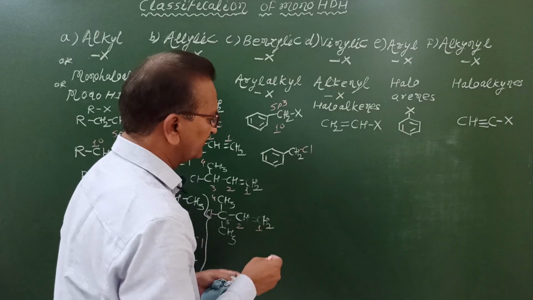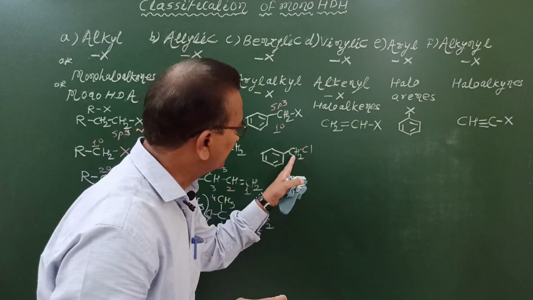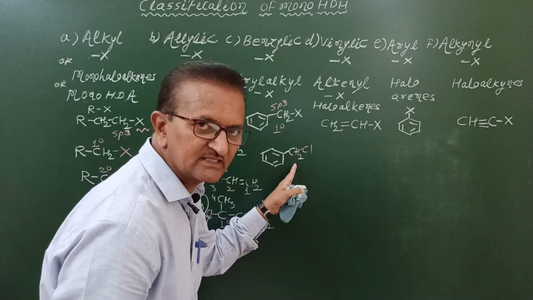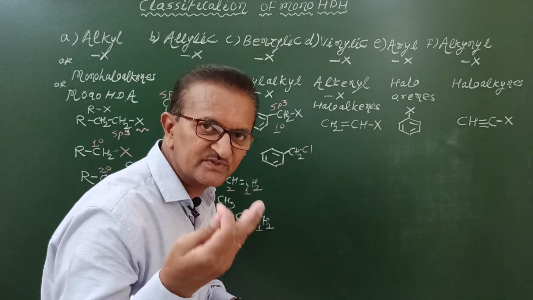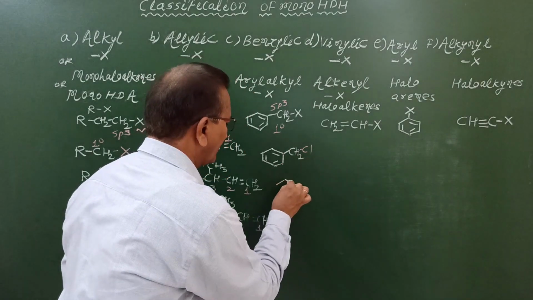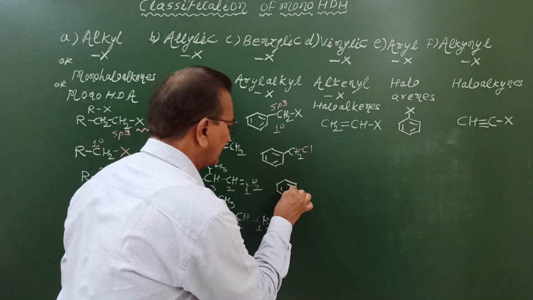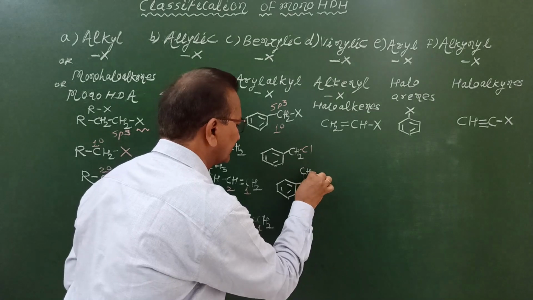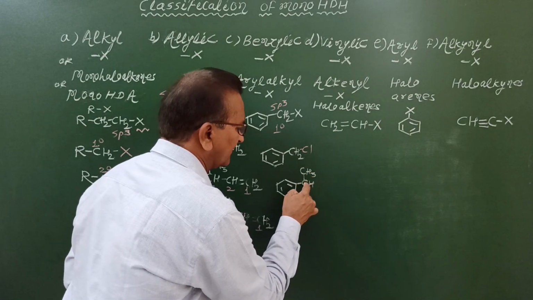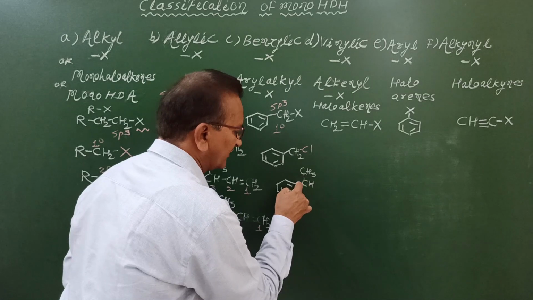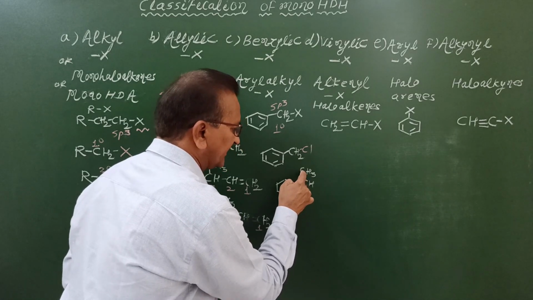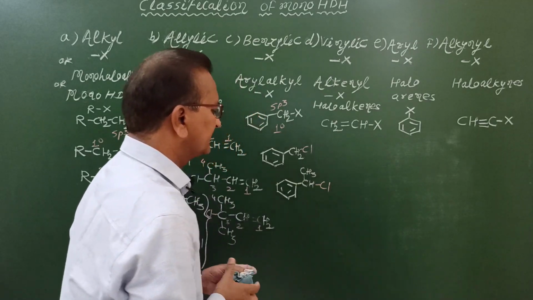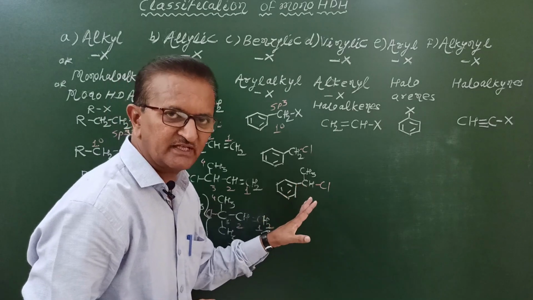How to write example of secondary benzylic halide? Very simple. We have to replace one of the hydrogen atom of this carbon atom by placing CH3. That's why this carbon atom becomes secondary. Therefore, how to represent? This is benzene ring. To this here CH, and we write as CH3, so that this carbon atom becomes secondary. Why this is secondary? Because this carbon atom is bonded to carbon atom of benzene ring and carbon atom of methyl group, and to this chlorine atom is attached. What is the IUPAC name of this compound?